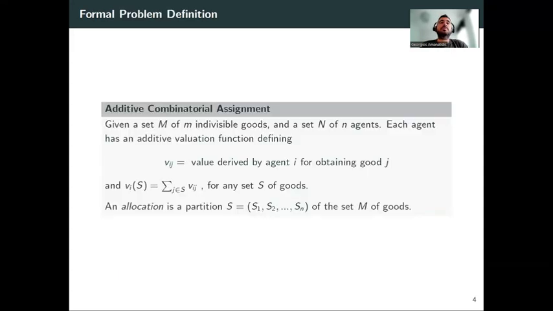perspective. So more formally, we have a set of M indivisible goods and a set of N agents. And for the time being, let's say that each agent has an additive valuation function, although we're going to leave this assumption. So let's say that agent i has value v_ij for good j, and then given a set, they add these values to find what their value for the set is. And an allocation is a complete partition of the set of goods. And by S_i, we're going to denote the bundle received by agent i.